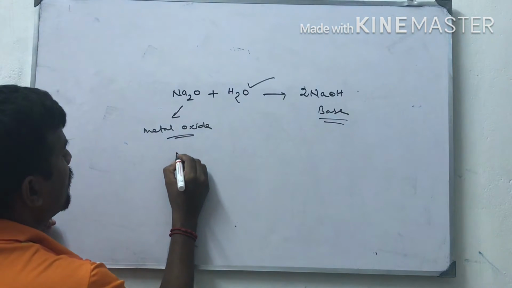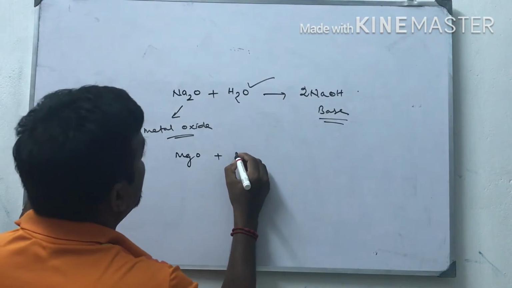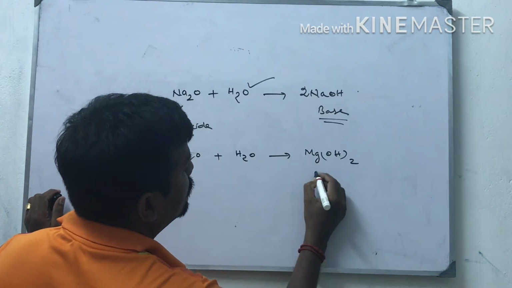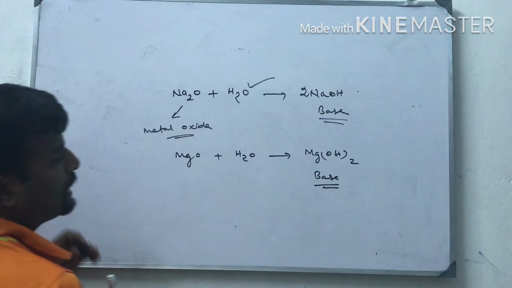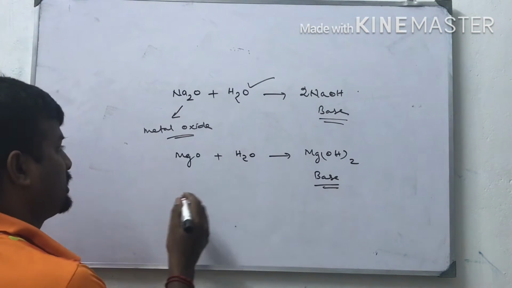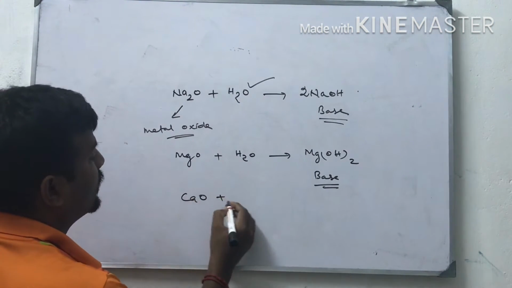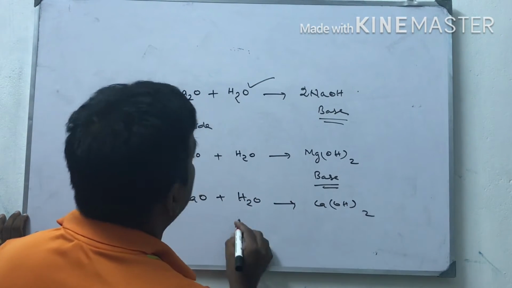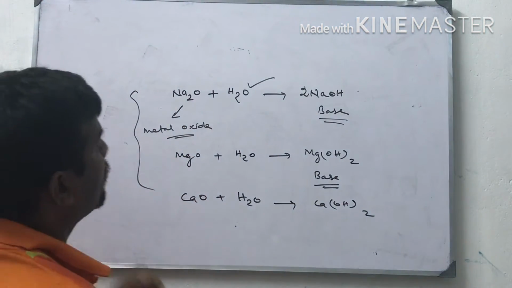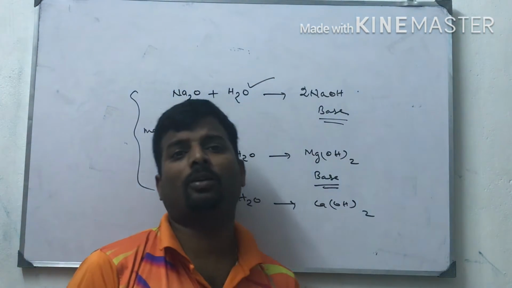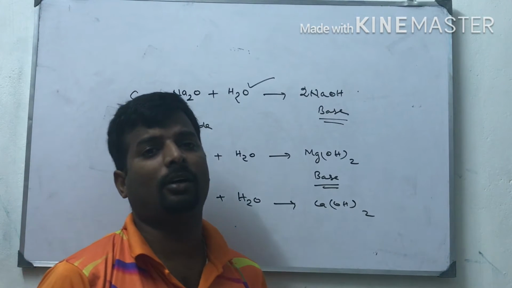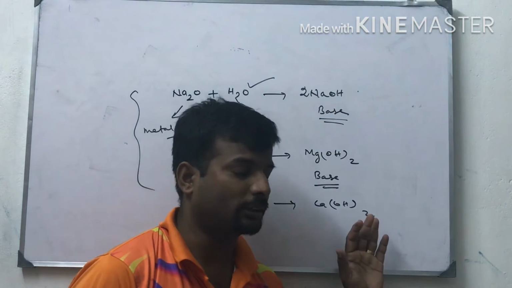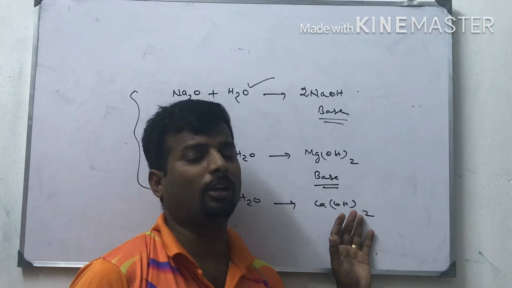Let us see one more example. Magnesium oxide reacts with water to give magnesium hydroxide. It is also a base. It is known as milk of magnesia, and it is used as an antacid. Next, calcium oxide reacts with water to give calcium hydroxide. These are also examples. Whenever highly electropositive metal oxides react with water, they give bases only. This is the evidence that metal oxides are basic.